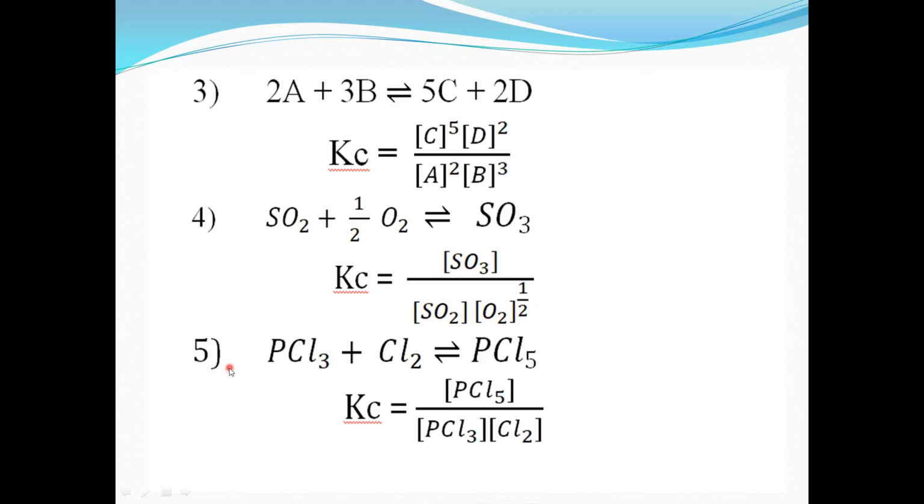Now next example, that is the fifth example, PCl3. What is the name of PCl3? Potassium trichloride? Not potassium. P is phosphorus. Potassium's symbol is K. Remember, potassium is K. P means phosphorus and Cl is chloride.